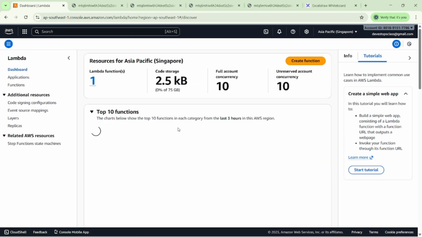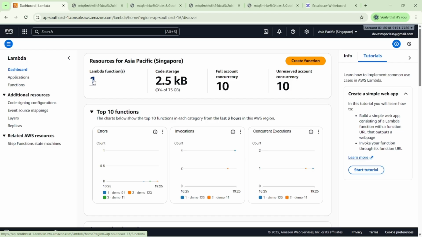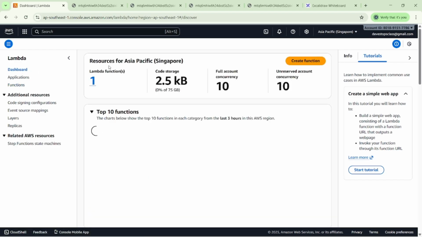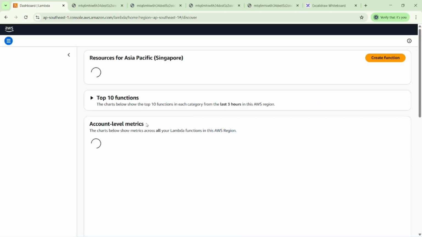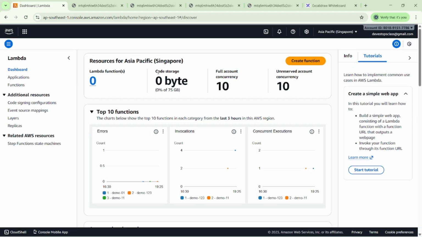So whatever we created, do we have any Lambda functions right now? We don't have any Lambda functions here. On the dashboard, after refreshing, you can see 0. Then code storage is up to 75 GB.